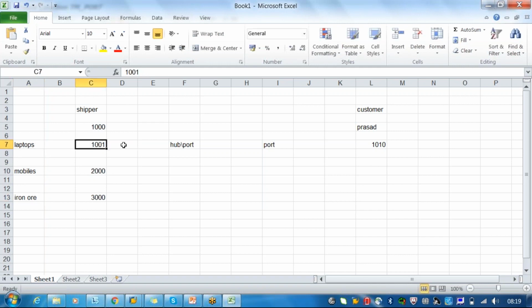All the shippers are sending from this source, and they are going to this destination. If you approach an LSP, which is nothing but DHL, since the starting point hub and the ending destination are the same, he will try to combine all these materials, laptops, mobiles, iron ore into one container. The container is in the ship. Since it's going to a single destination, they can combine everything into one container and deliver to the customer.